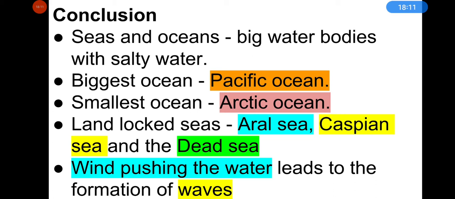And the ocean between Africa and America is the Atlantic Ocean. The ocean close to India is the Indian Ocean, and the seas close to India are the Arabian Sea on its west and the Bay of Bengal on its east. And what is the impact wind has on seas and oceans? Wind pushing the water leads to the formation of waves. So wind makes waves on seas and oceans.